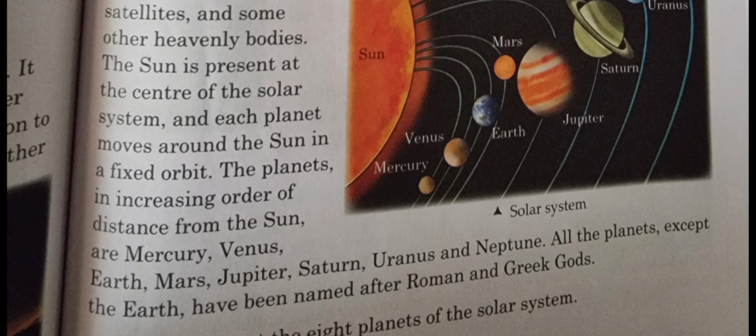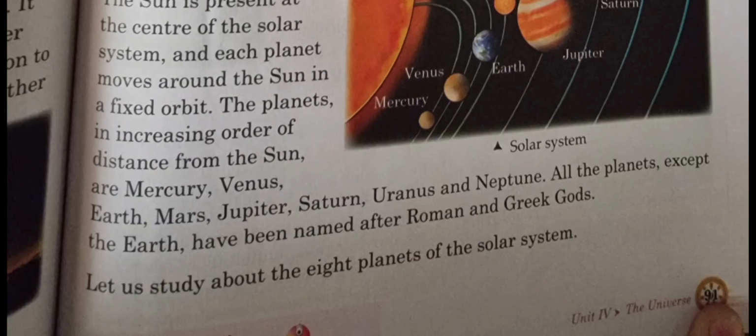The planets in increasing order of distance from the sun are Mercury, Venus, Earth, Mars, Jupiter, Saturn, Uranus and Neptune. All the planets except the Earth have been named after Roman and Greek gods.